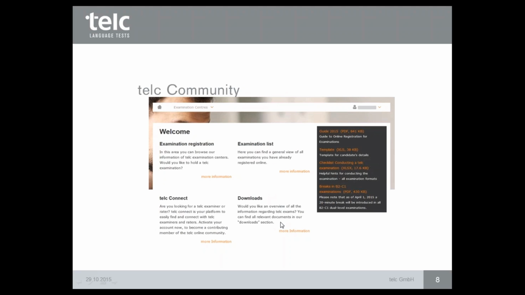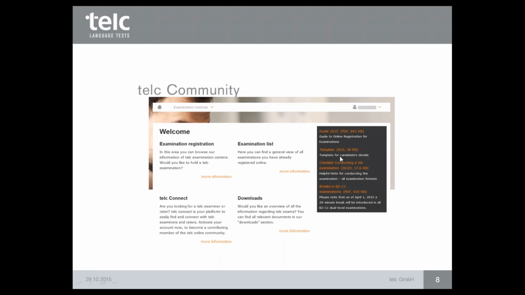And downloads is an overview of all information regarding telc exams. You will find it here. And also very helpful, you have here a guide, it's from this year. You will find how to conduct and how to register a telc examination. You'll find it here step by step, also with slides and screenshots. It will help you to find a way to register it very easily.